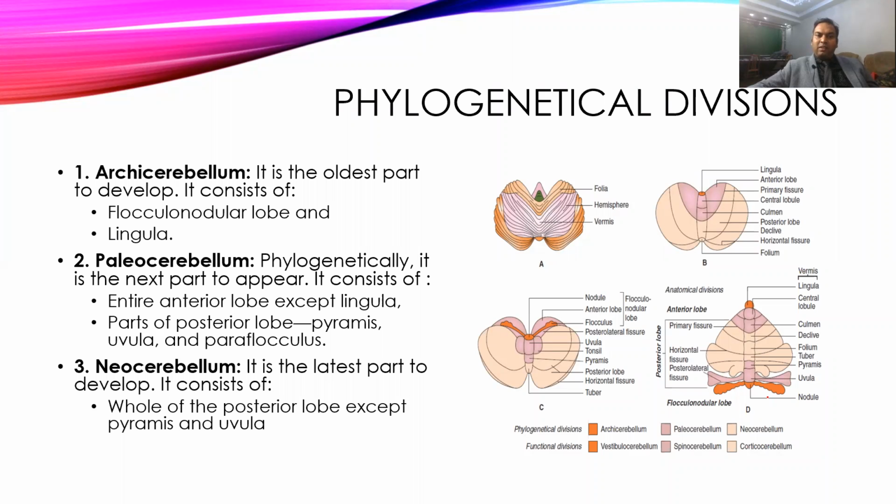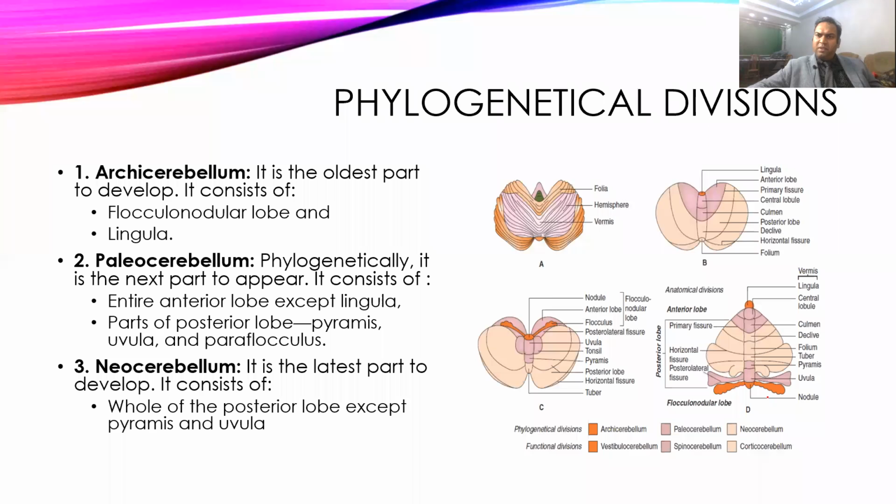Then the paleocerebellum develops later in evolution in slightly higher animals, and it contains the anterior lobe, complete except lingula, and also part of the posterior lobe, that is pyramis, uvula, and paraflocculus. While the neocerebellum is the latest part, which develops in highly complex animals like humans and chimpanzees, and it is the whole posterior lobe except pyramis and uvula.